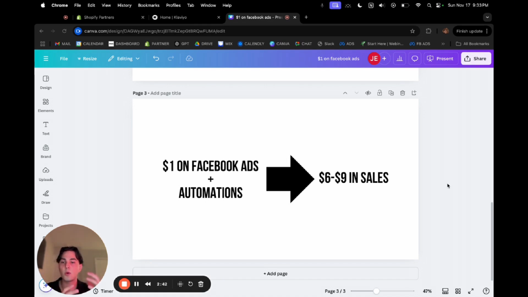But the reason these are so important is people do not buy the first time they see your brand. In all sales in general, it takes about 7 times for someone to see your brand for them to actually purchase from you, for them to do anything with you, right? So what you want to do is be collecting this data on the front end. So if they don't buy from you that first time, you automatically retarget them with your emails and with your SMSs, not by spending more money on ads for a retargeting campaign. You're using your automations to do that for you.